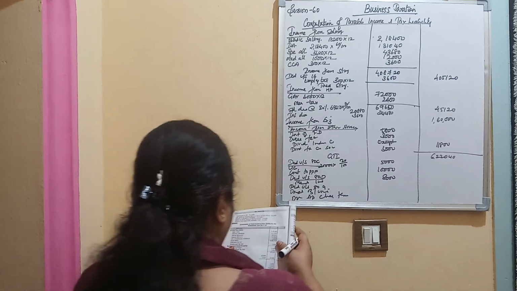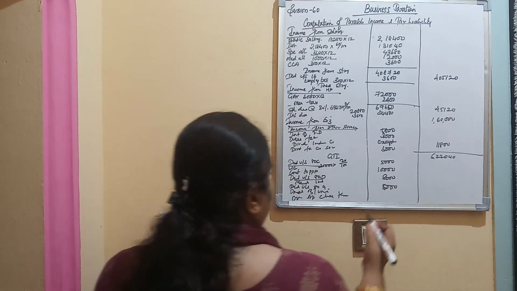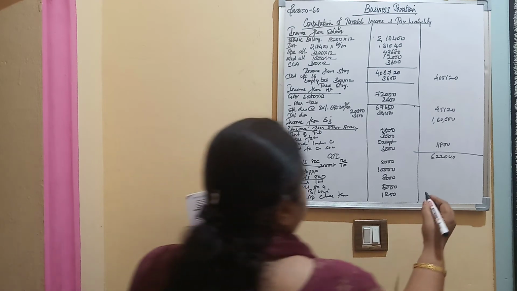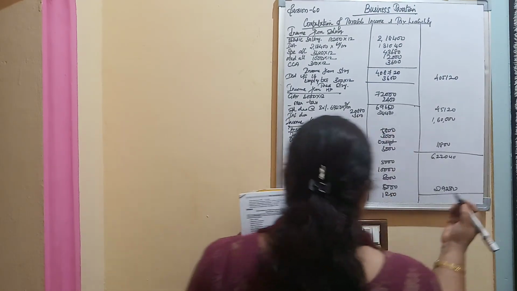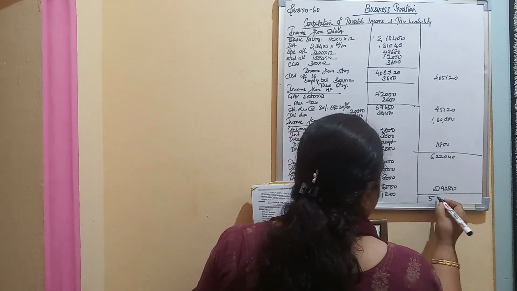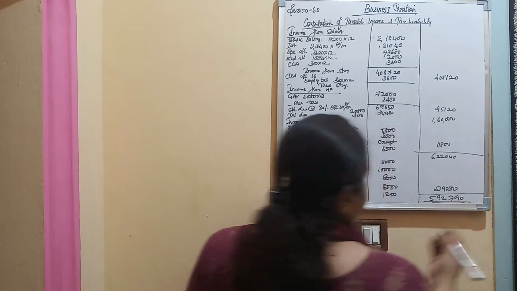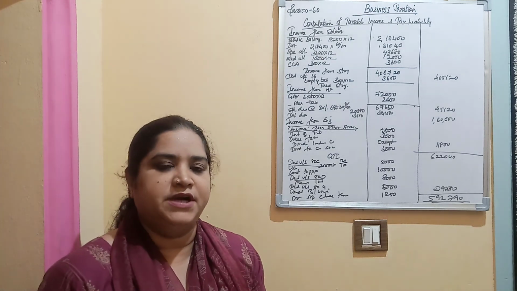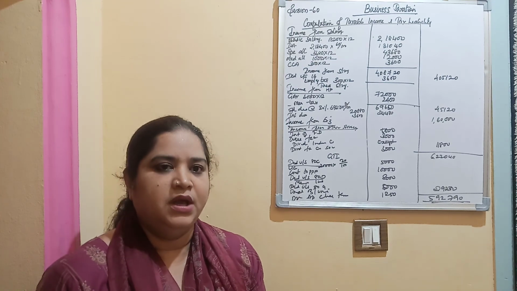How much is the donation to Bangalore University? 5,000. And donation to approved charitable trust is 1,250. So the total deductions is 29,250. So the tax liability is coming up to 5,92,790. So this is your total tax liability. So with this I conclude problem number 60, which is given in the study material. Kindly work out the problem and hope you have found this session a little helpful.